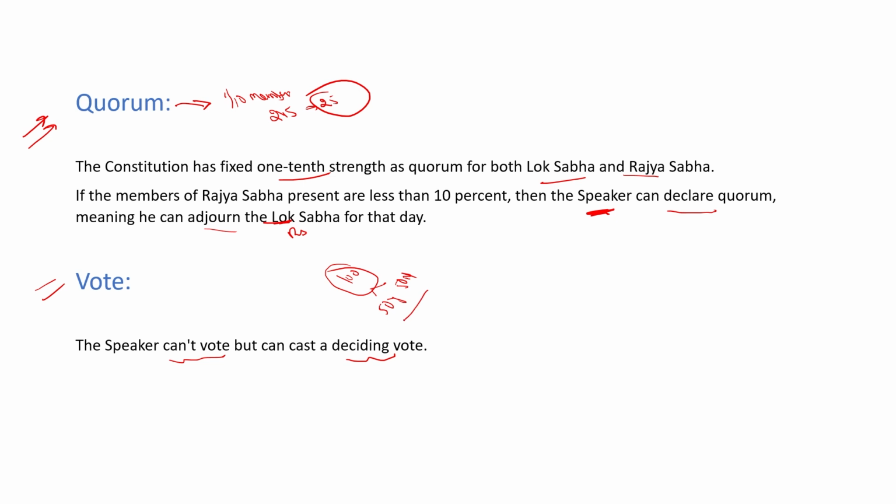Then there is a tie situation. In that case, the speaker or the chairman of the Rajya Sabha can vote, and this type of vote is known as the deciding vote. Clear? So generally he cannot vote, but he can cast a deciding vote. Clear?